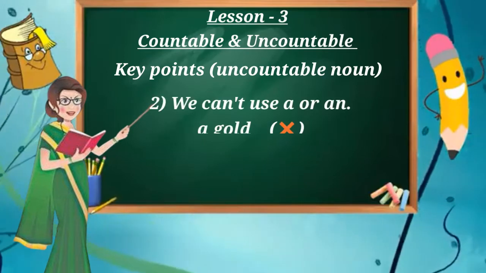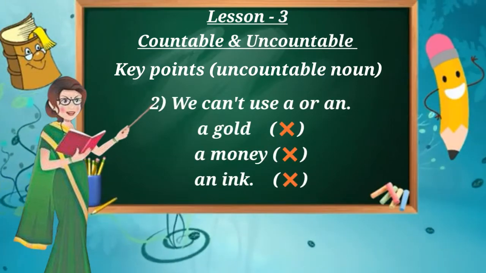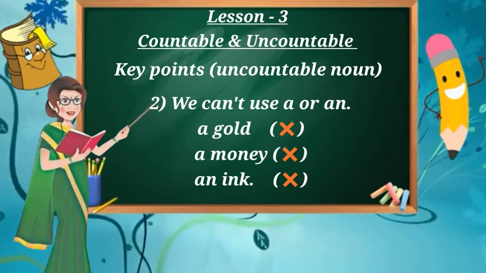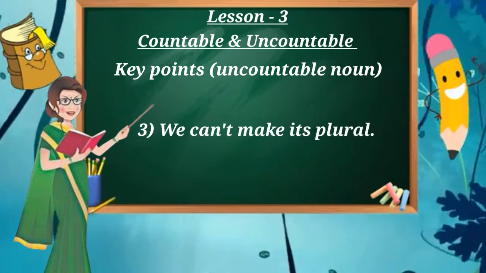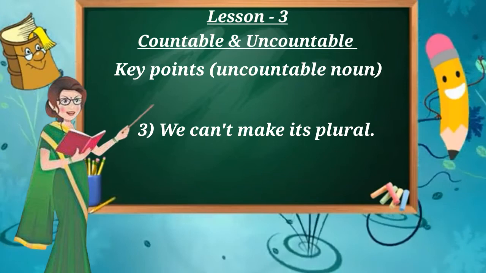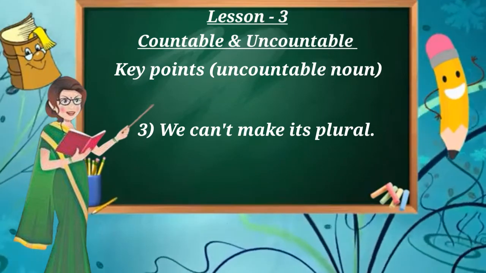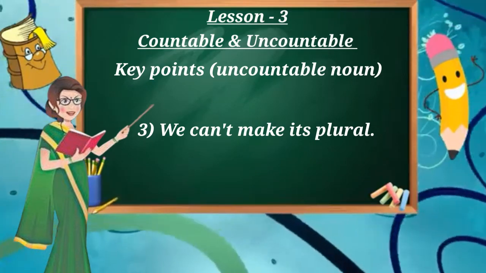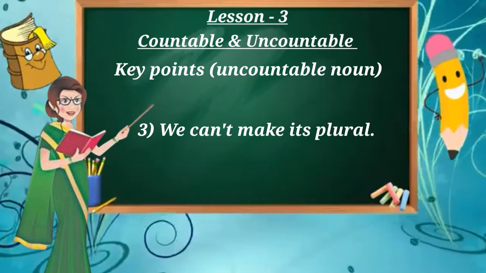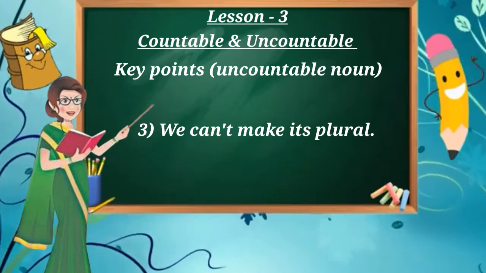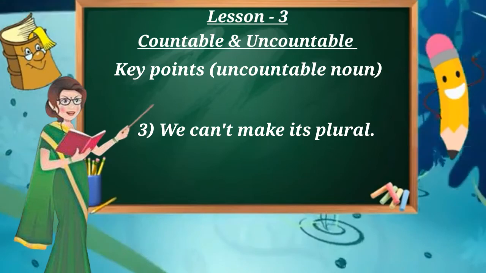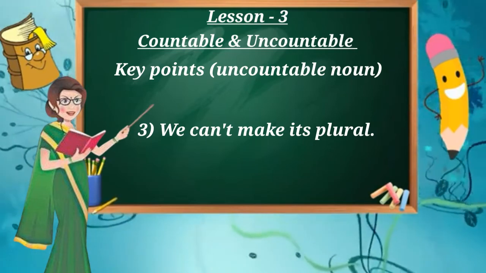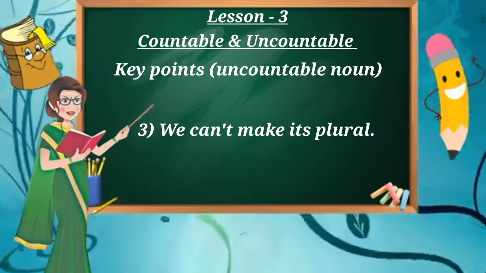We can't say a gold, a money, an ink. Then the next point, we cannot make its plural form. That means we cannot say golds, monies, luggages, inks, sugars, waters, oils. We can't say like that because they are uncountable singular nouns.